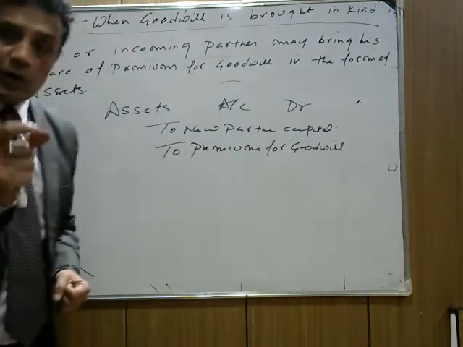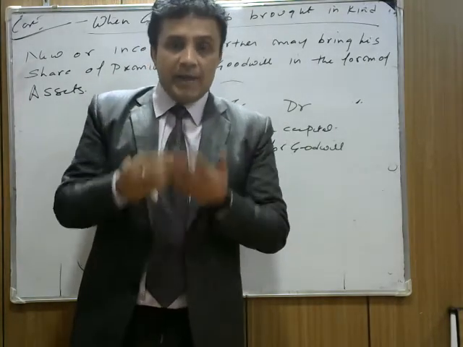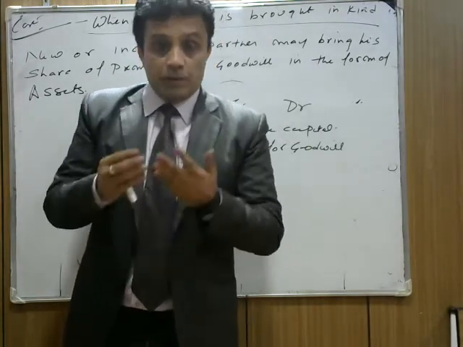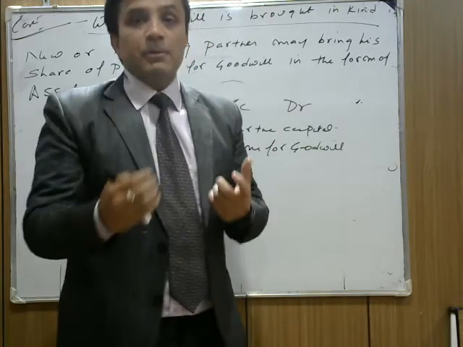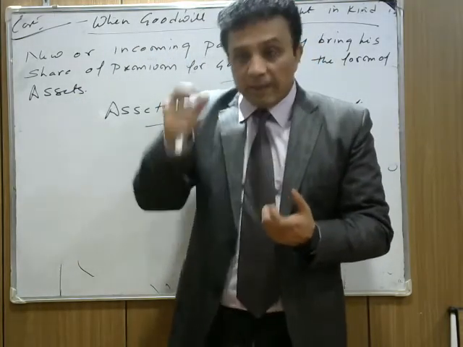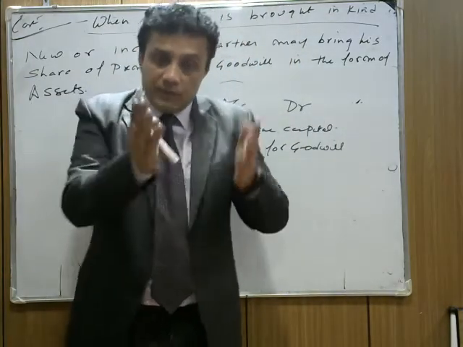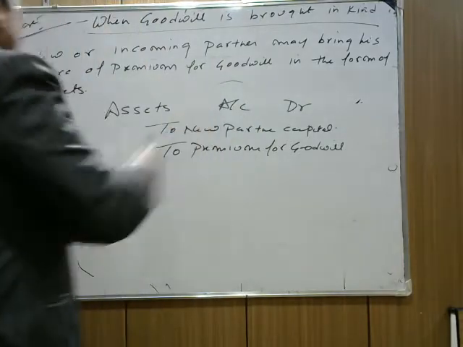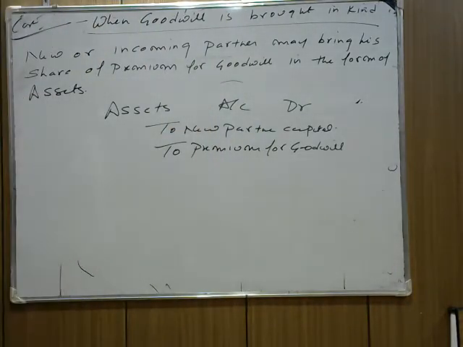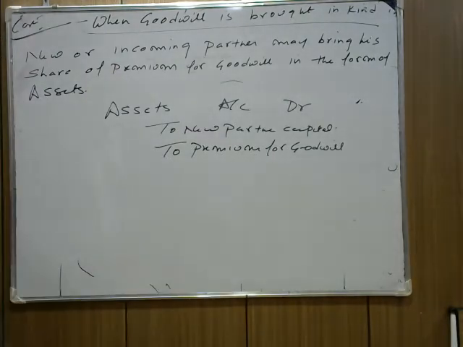This is called goodwill brought in kind, when the person is unable to bring any cash for his capital and for his goodwill, but brings certain assets which we utilize in business. So what is the entry passed over here? Then we write premium for goodwill account debit to sacrificing partners. You all know that. So note down the question so that we can solve it.